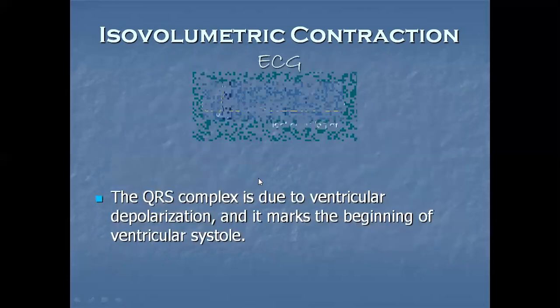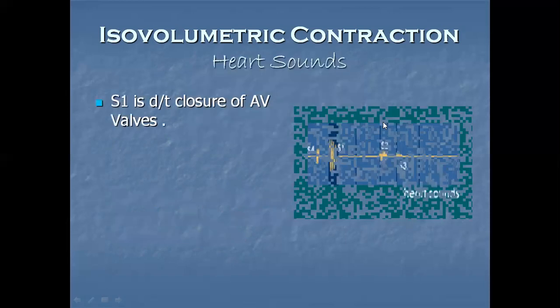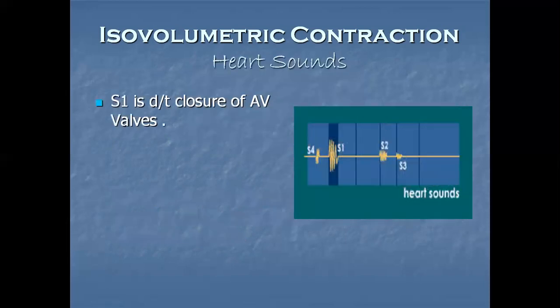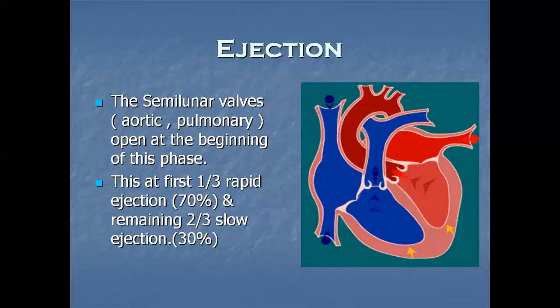The QRS complex is due to ventricular depolarization and marks the beginning of ventricular systole. See in this ECG, you can see the QRS complex, this peak one. If we talk about heart sound, S1 is due to the closure of AV valves. Now we talk about ejection of the blood. The semilunar valves, there are two, aortic and pulmonary, open up at the beginning of this phase.